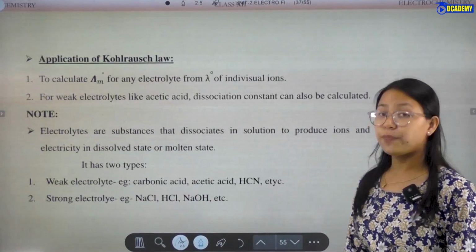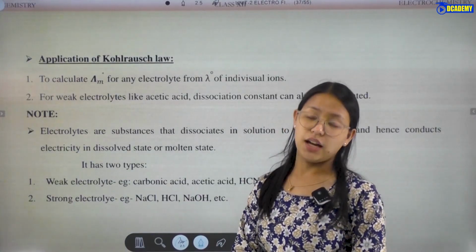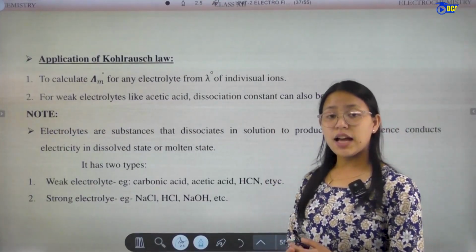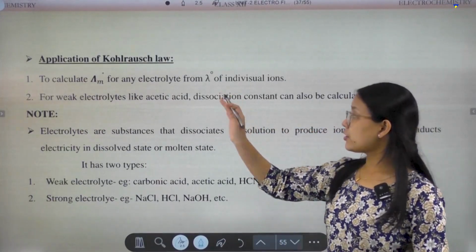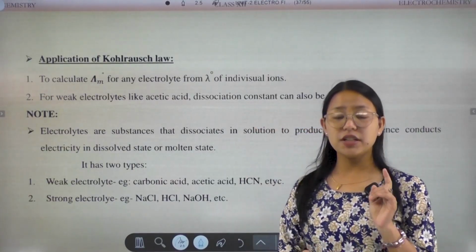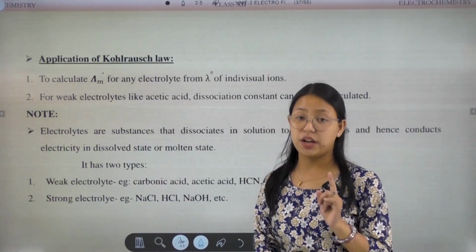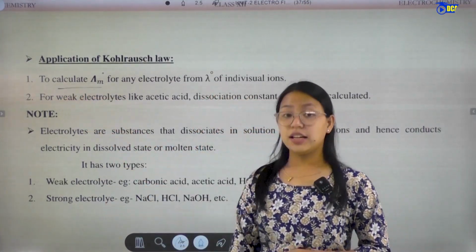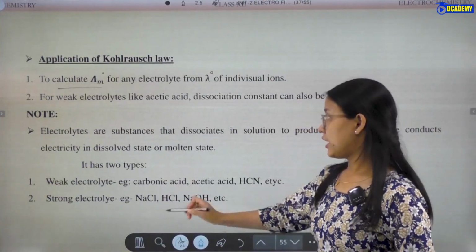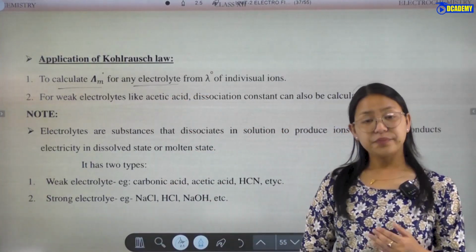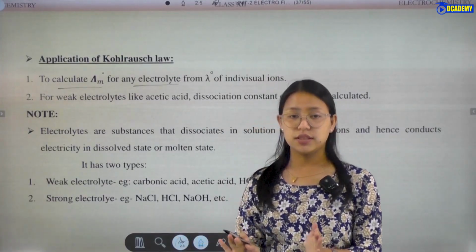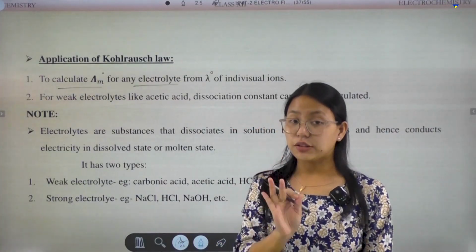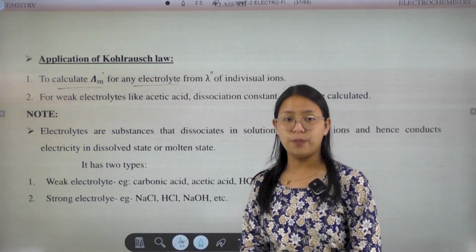Now let's go to the next slide. Let's say here, application of Kohlrausch law. In the application of Kohlrausch law, the first thing we come across is limiting molar conductivity: to calculate limiting molar conductivity for any electrolyte, for example HCl, we are going to use the Kohlrausch law.